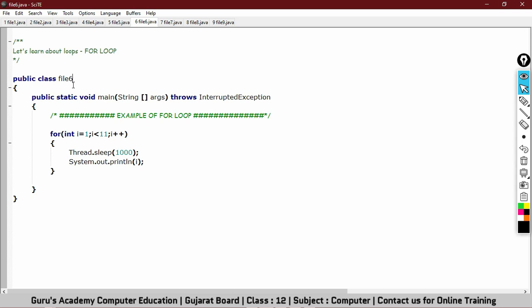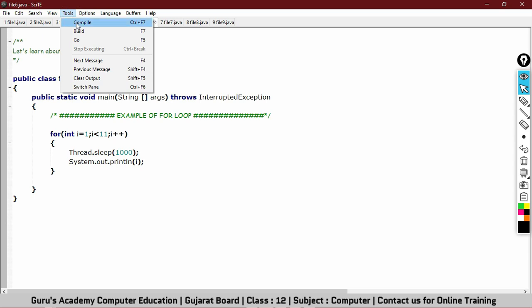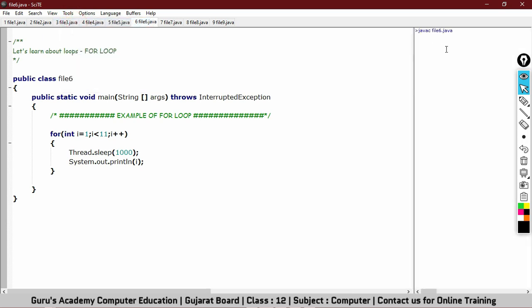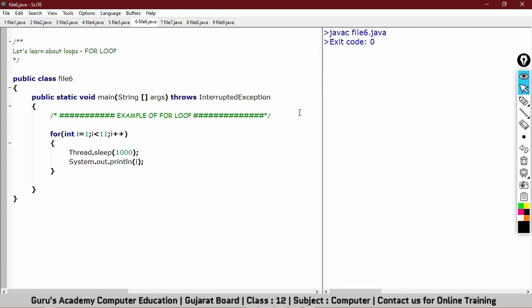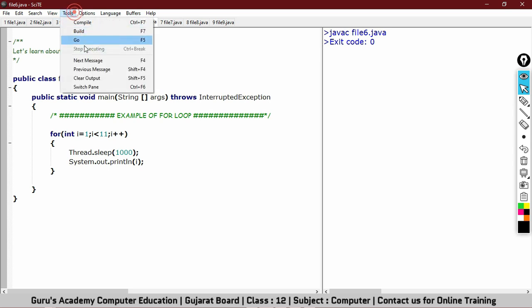As you can see on your screen, this is a simple for loop program. Let me run it first and then I will explain it to you. Remember the steps. The first step is compilation. So we'll click on compile and then we'll wait until we get exit code 0. I have already told you what exit code 0 means. Exit code 0 means successful compilation, and we have received our Java bytecode. Now it's time to execute it.